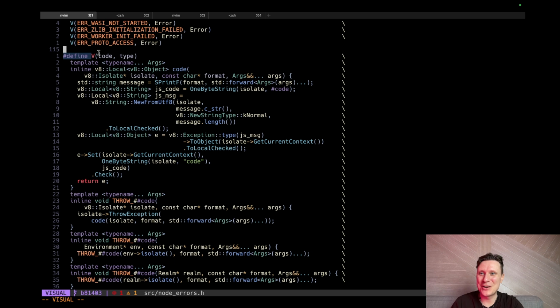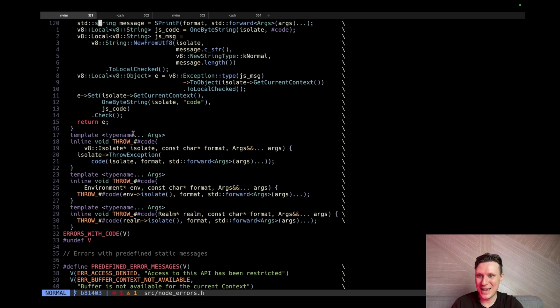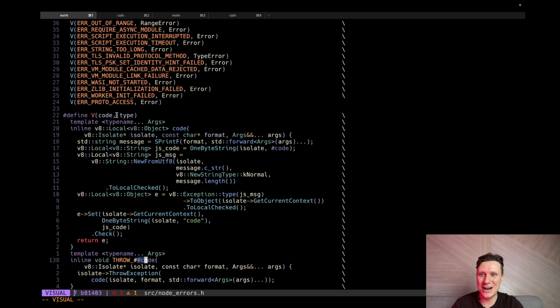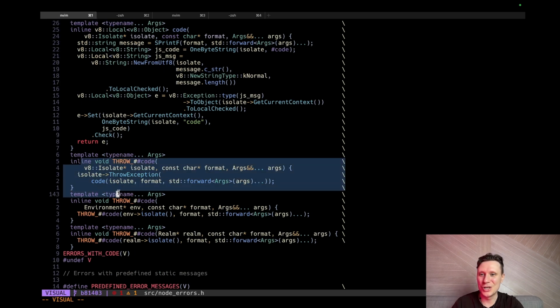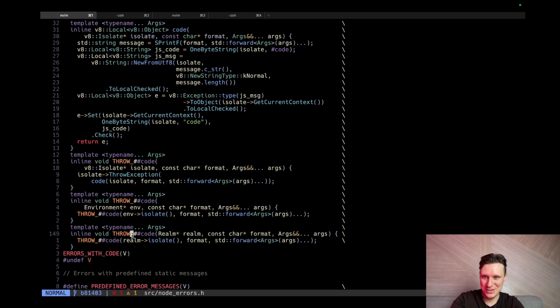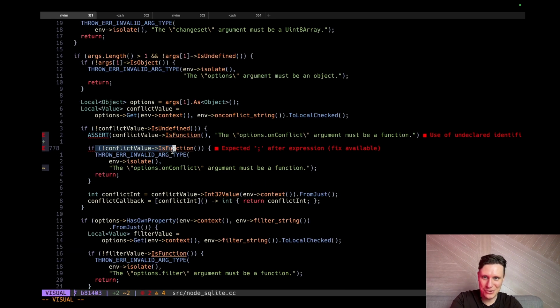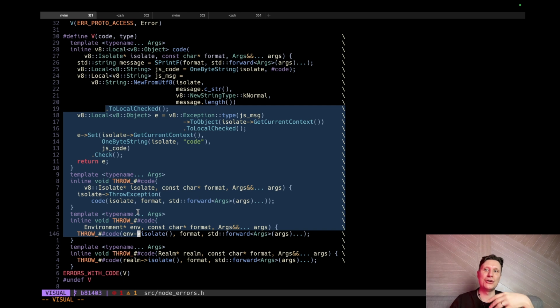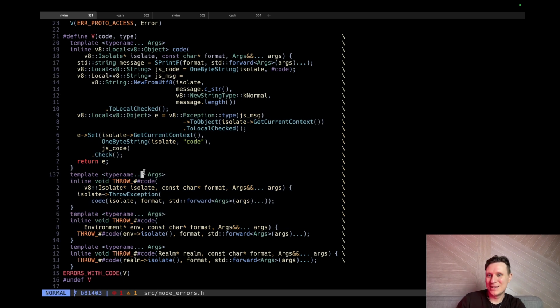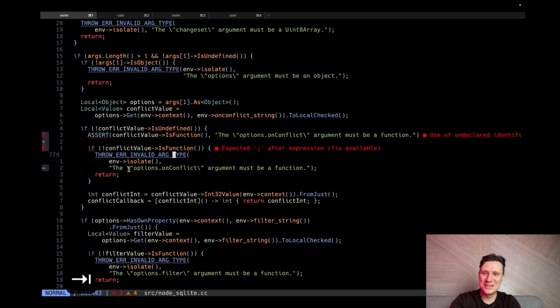There is a special macro that takes the word throw, connects it with the second argument type, and then resolves to some code. So during compilation, these macros will be resolved to C++ code. This is why we can't see the real definition of this macro.